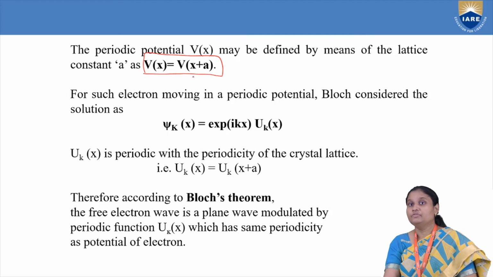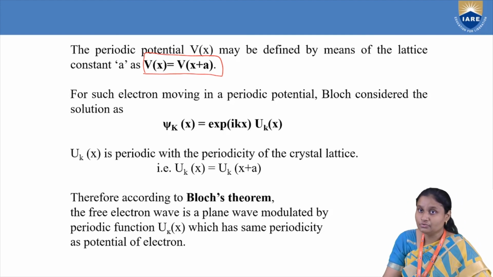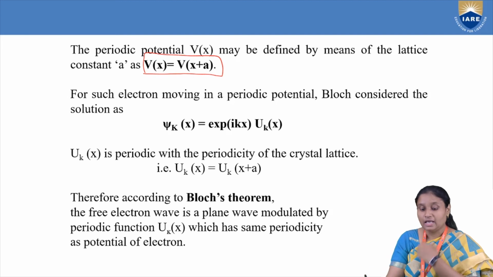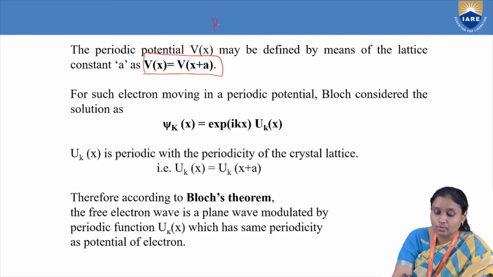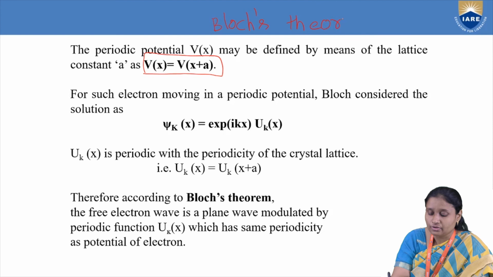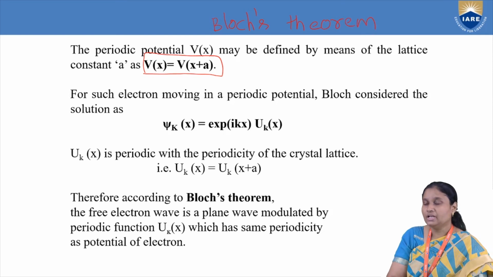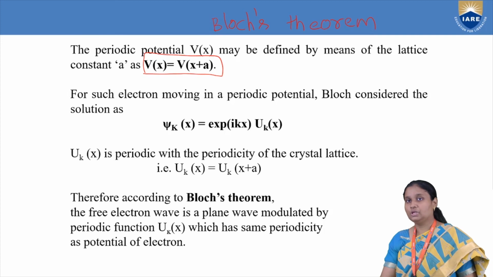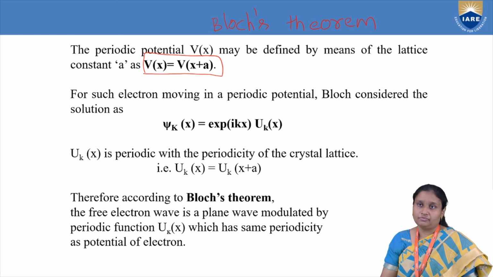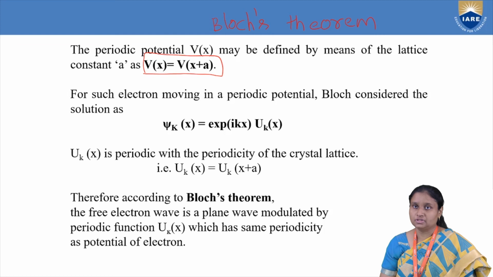Okay. So when we have such electron moving in a periodic potential, actually here we should have our Bloch's theorem. Now we are going to talk about Bloch's theorem. Very important concept given by Bloch. When electron is moving, it will behave as a wave. We have this concept of matter waves.